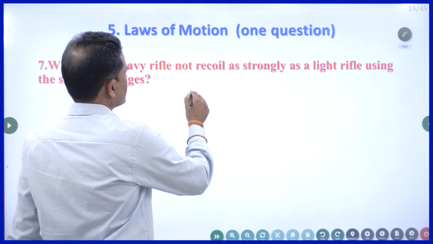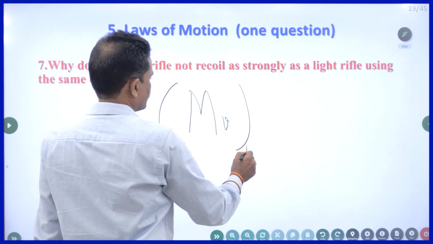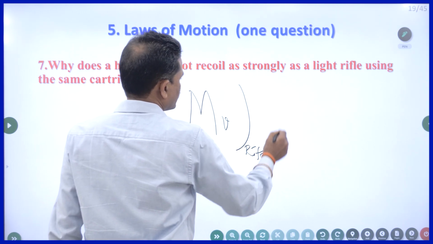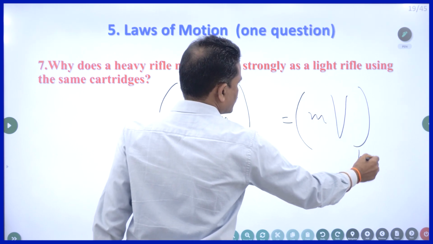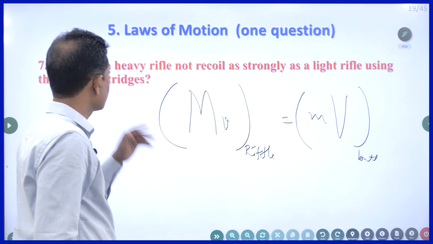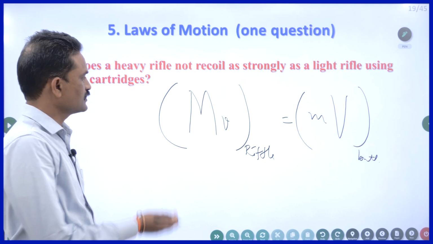So the answer is, let us say this is of rifle and this is of bullets, or according to the question, cartridge. The answer is this.